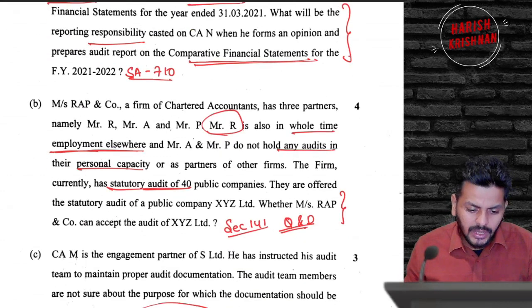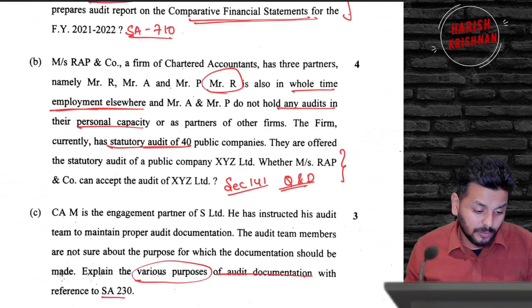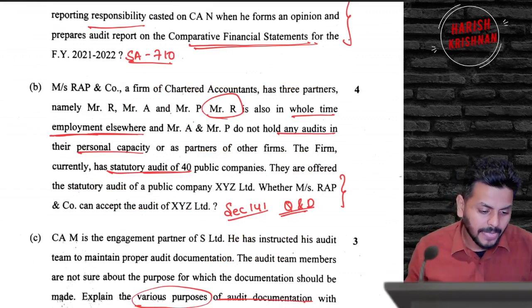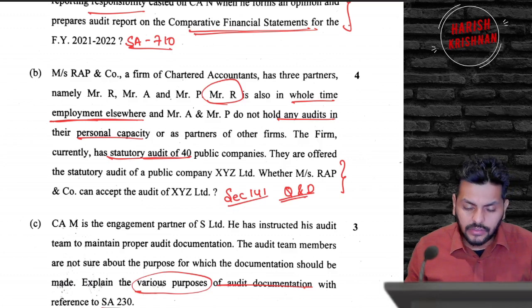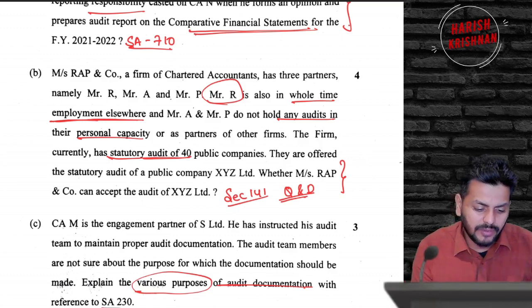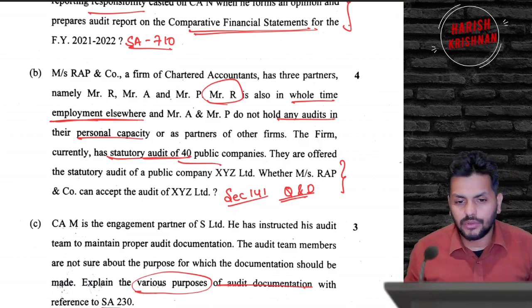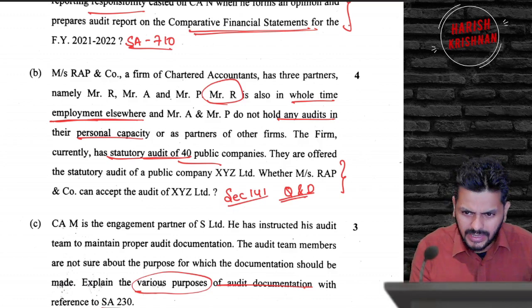And of course, in my opinion, 5B is the easiest question, because it's qualification and disqualification, which everybody will study and go for an audit exam. Mr. R is in whole-time employment, so is disqualified. 40 public companies, they've already taken up the audit. They're offered one more audit of a public company. So basically, it doesn't matter what they gave in the question.